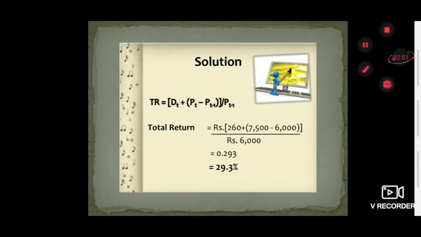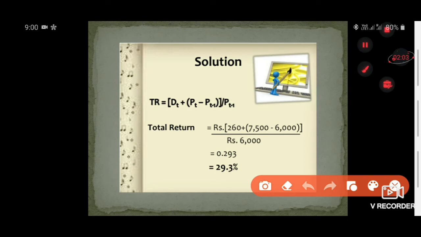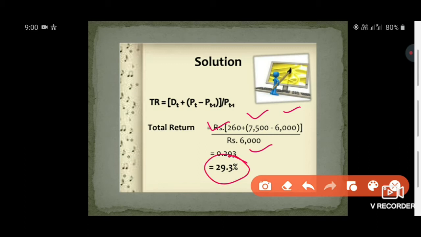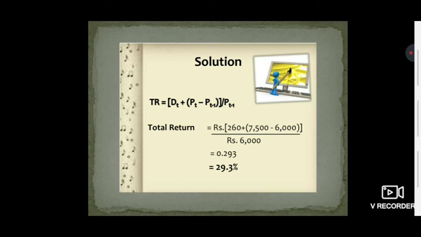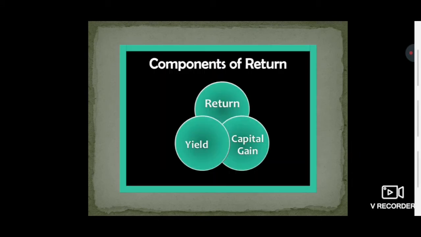That means the dividend received on this particular investment was rupees 260, and the current market price was 7,500, whereas the opening price was rupees 6,000. Divided by the opening price of 6,000, we get the answer as 0.293. If expressed in percentage, it will be written as 29.3%. That means Ali is getting a total return of 29.3%.